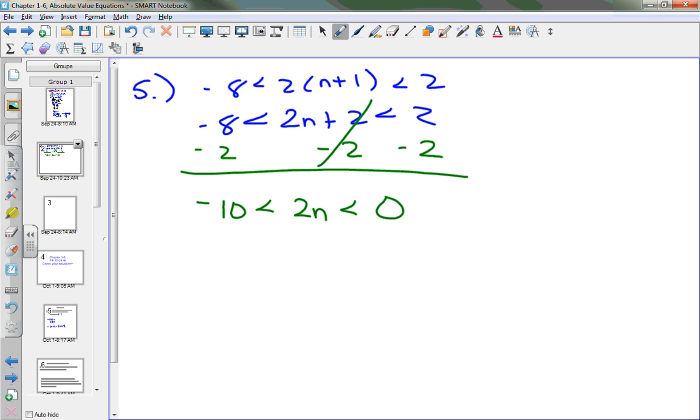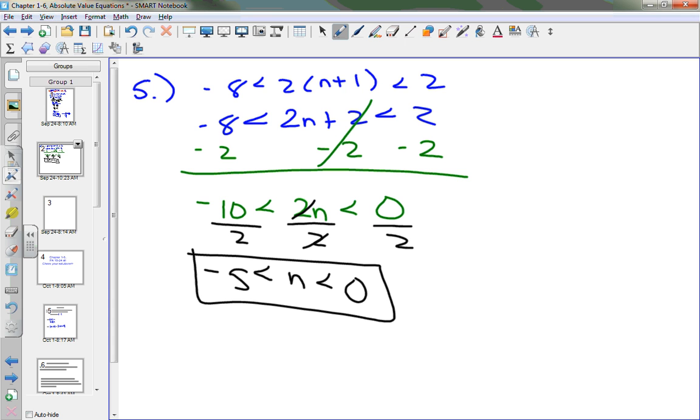Now what do I do? I need to solve for n. I have 2n now, so I'm going to divide the left, the middle, and the right by 2. So -10 divided by 2 is -5. Do I flip the sign? No, it stays. The 2's cancel out, and I'm left with n is less than 0 divided by 2, which is 0. Is -5 always less than 0?